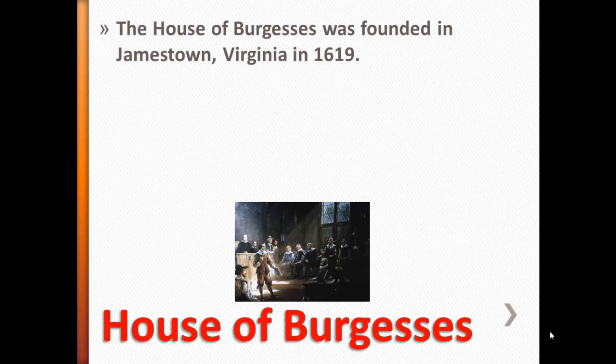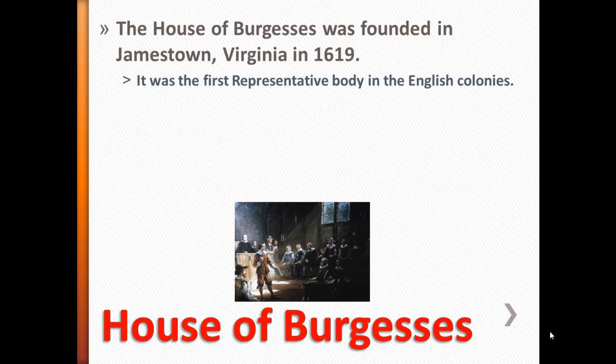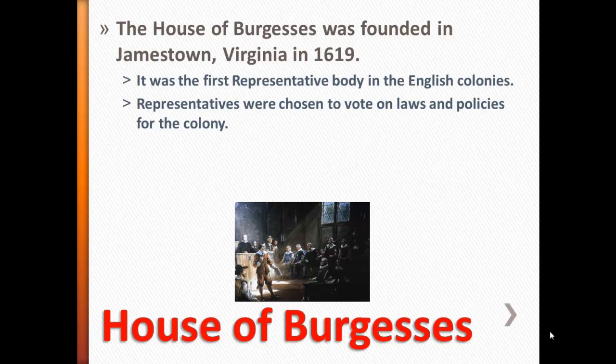In 1619, the House of Burgesses was established in Jamestown, Virginia. It was the first permanent English settlement in America. The colony had been given permission by the king to elect representatives to vote on laws for the day-to-day running of the colony. Each representative was called a burgess.